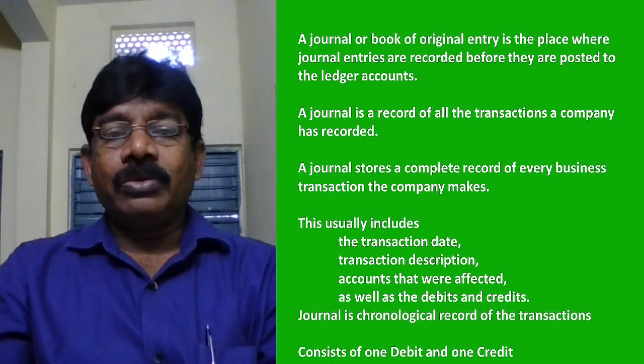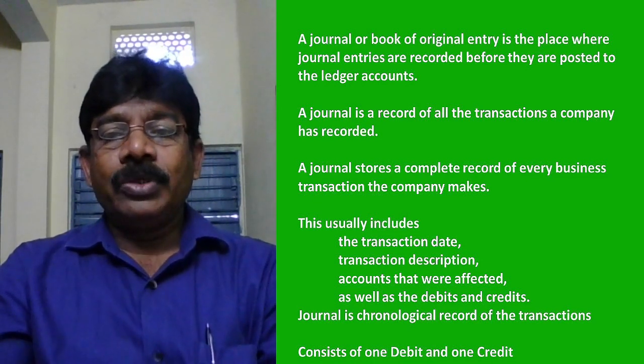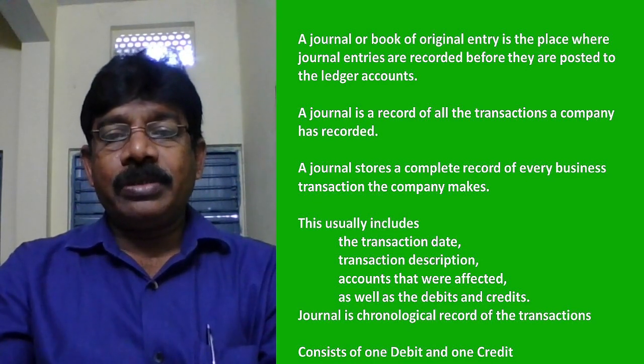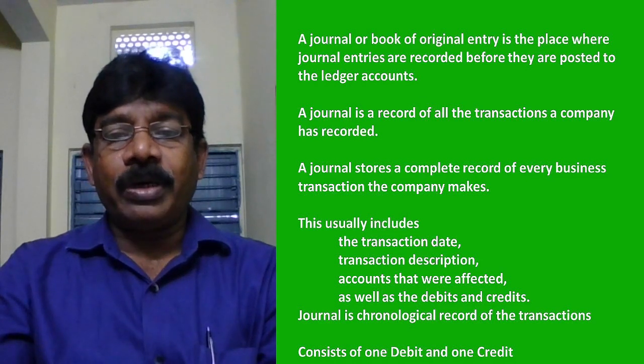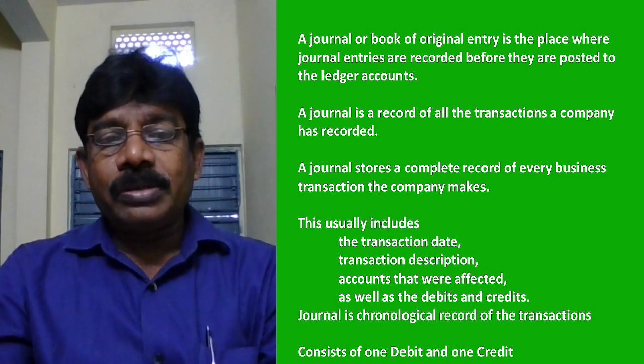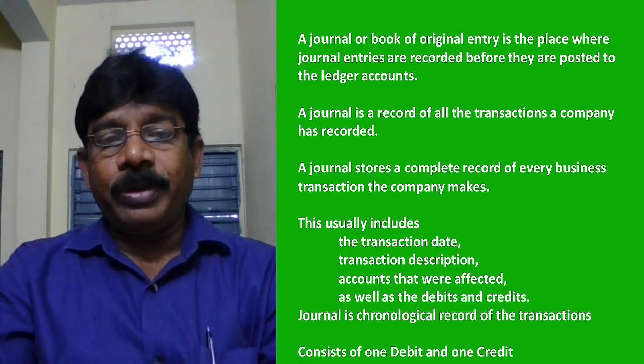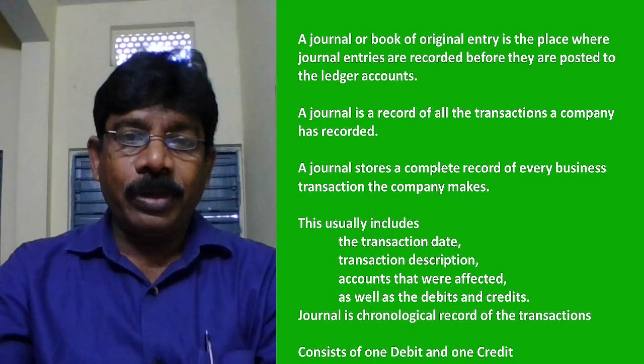Journal, which is a book of original entry, stores business transactions made by the company in chronological order in the form of one debit and one credit.